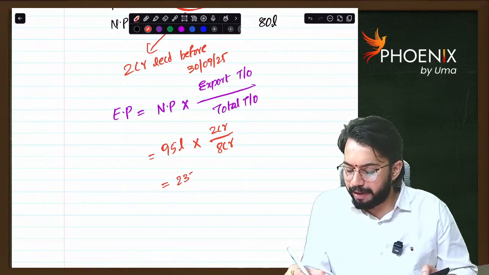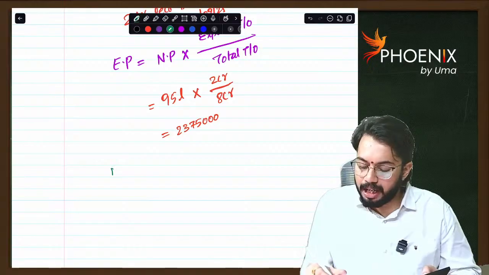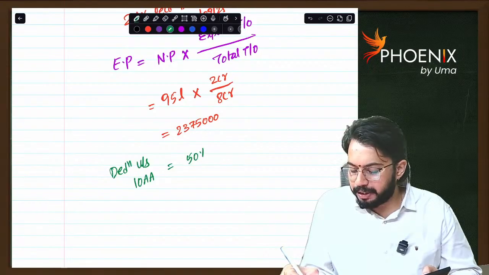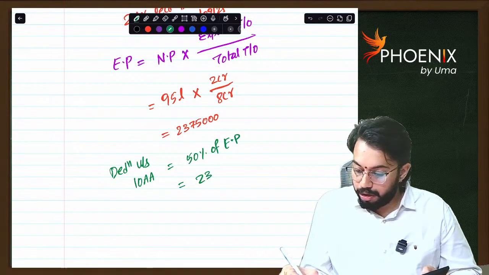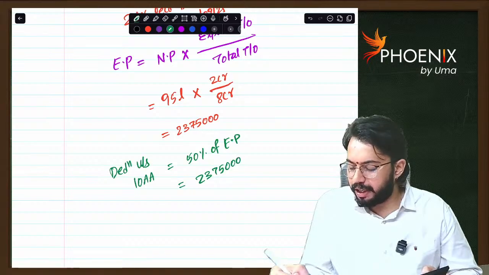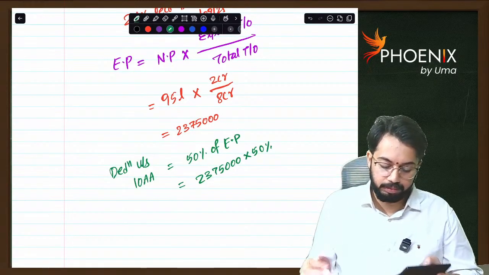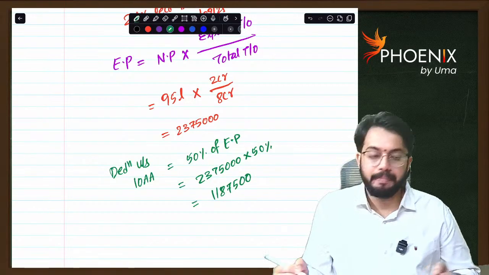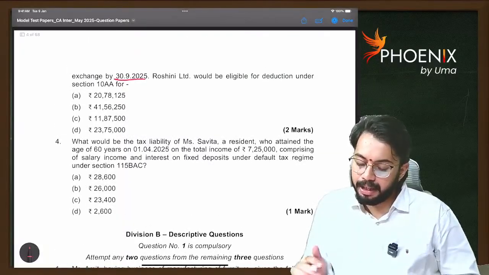23 lakh 75,000. Now how much is eligible for deduction under section 10AA? Deduction under section 10AA is equal to 50% of export profits. 23 lakh 75,000 into 50%. How much? 11 lakh 87,500. So that is the deduction available under section 10AA.